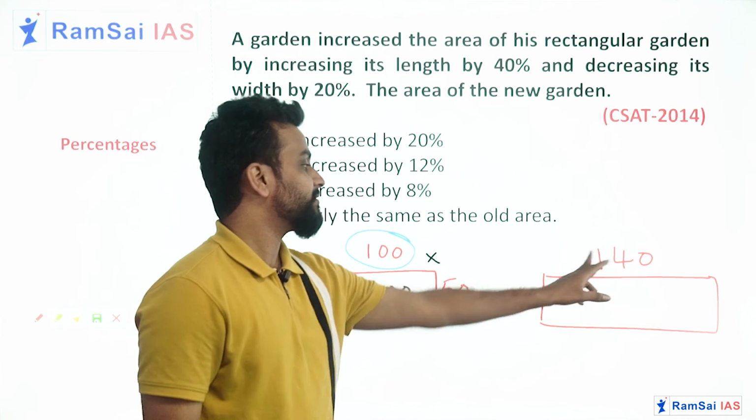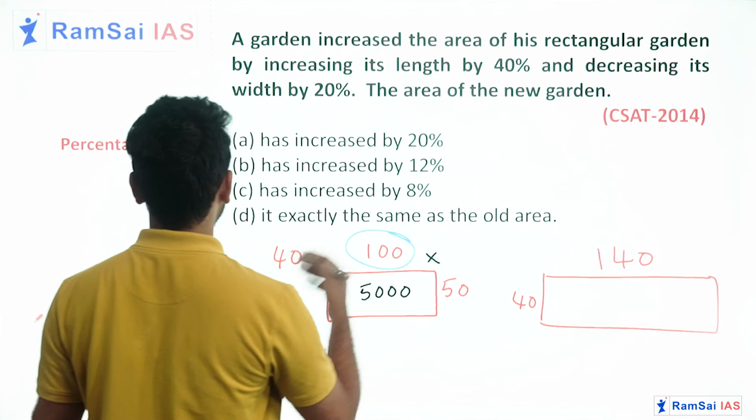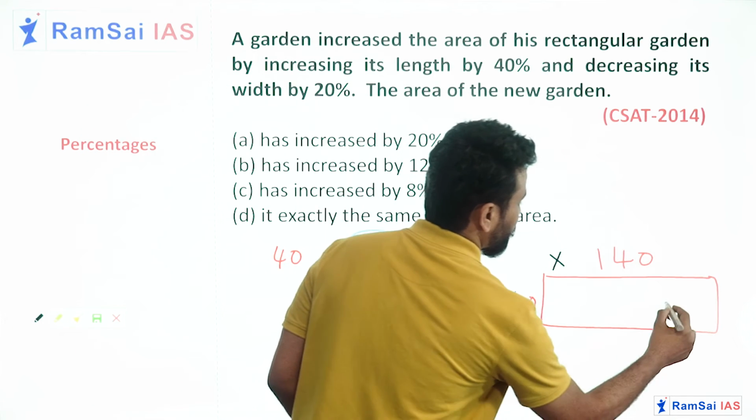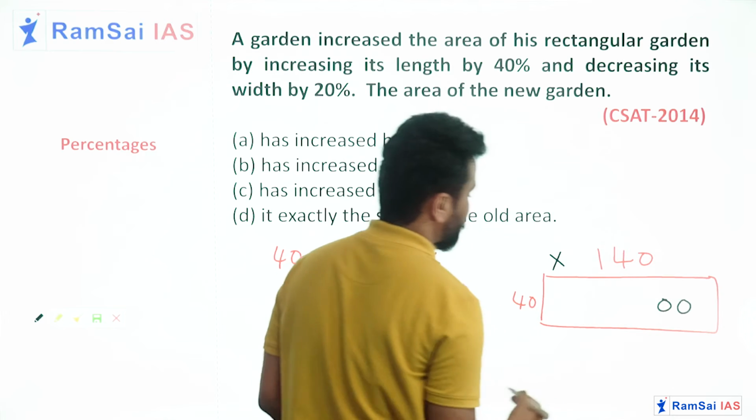Now, what is the area of the final garden, the second garden, the new garden we can call? So 140 into 40. How much will it be?